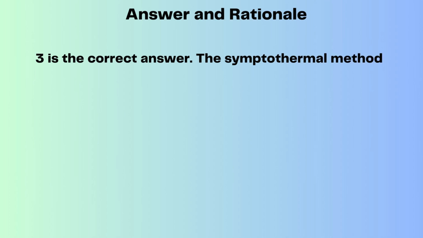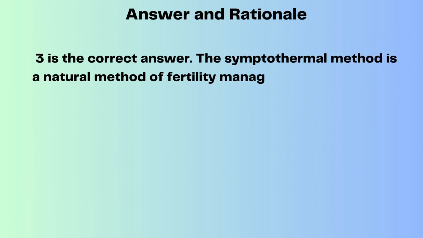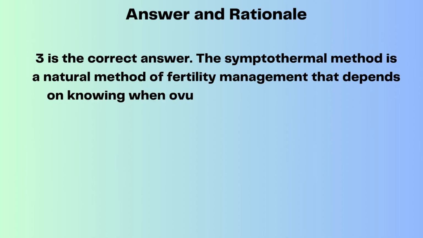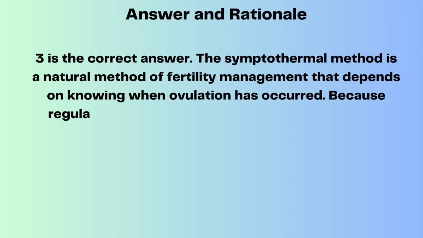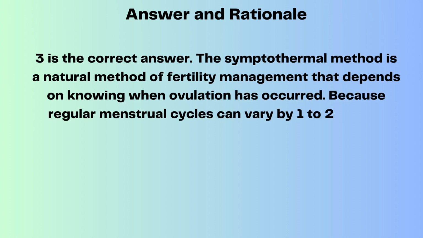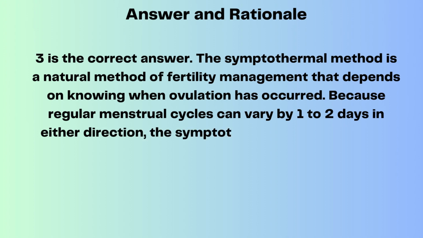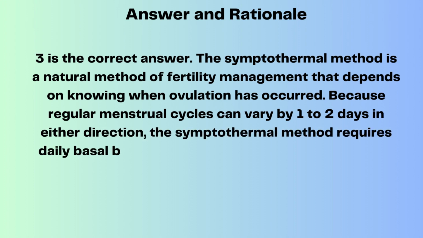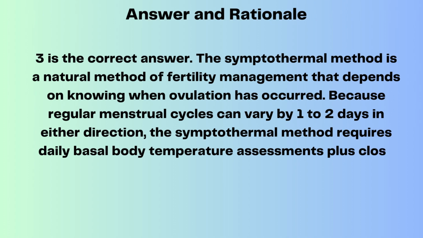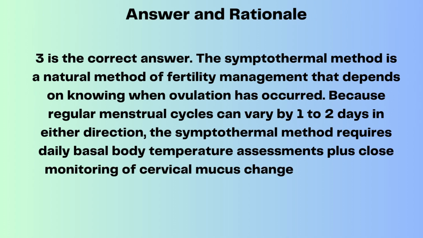The symptothermal method is a natural method of fertility management that depends on knowing when ovulation has occurred. Because regular menstrual cycles can vary by 1 to 2 days in either direction, the symptothermal method requires daily basal body temperature assessments plus close monitoring of cervical mucus changes.